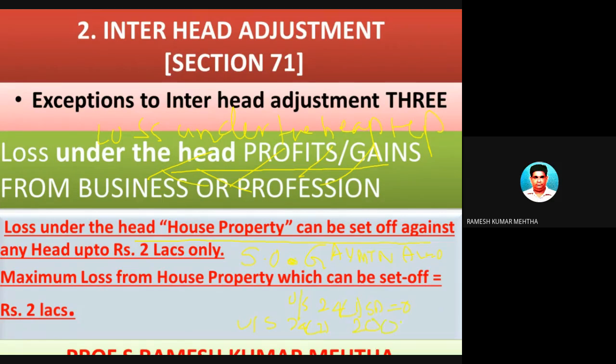This was comprehensively discussed under the head income from house property. So 0 minus 0 will be 2 lakh rupees loss. So the maximum loss which can be set off under the head income from house property is 2 lakh rupees. More than that it is not allowed.